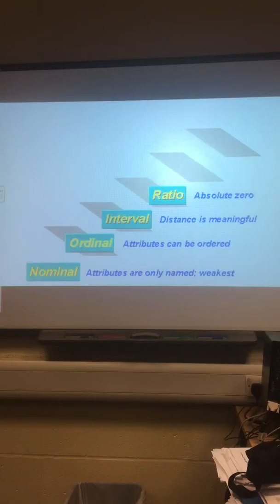The second one is ordinal data, which is ranked or rated on a usually numerical scale, and intervals between each scale point are not necessarily equal. And the last one is interval. Data are measured using units with equal intervals, for example temperature, but the scale does not have to have an absolute zero.